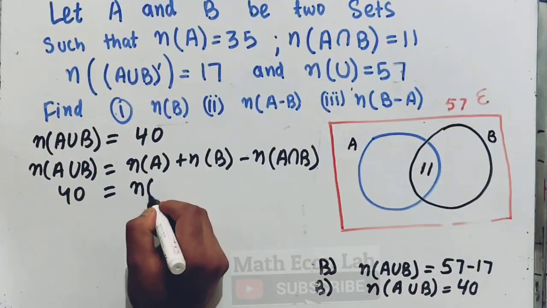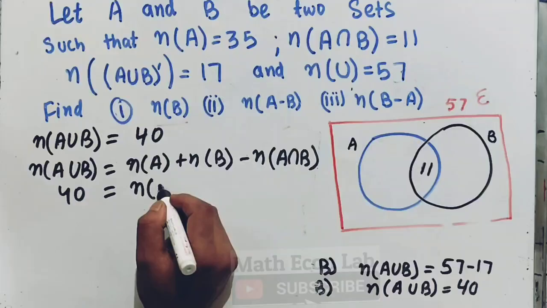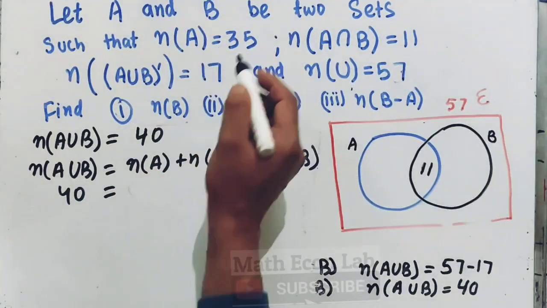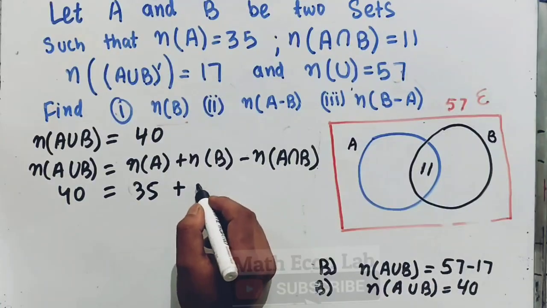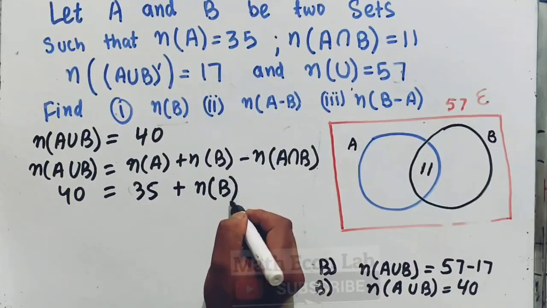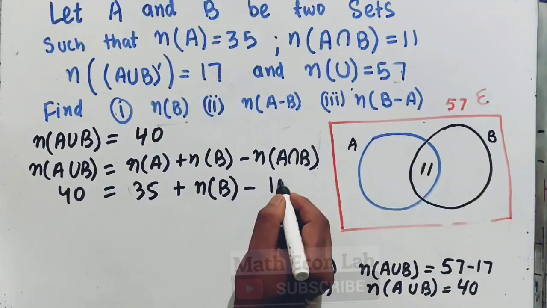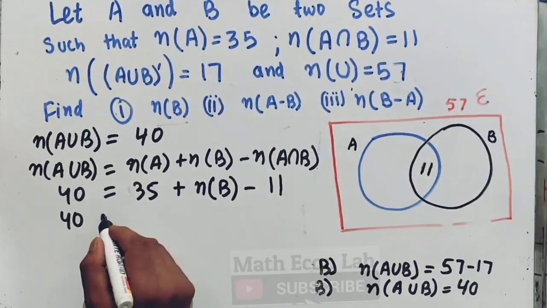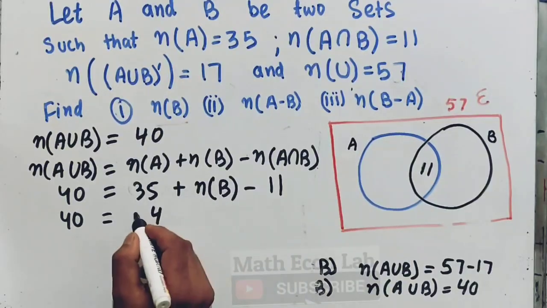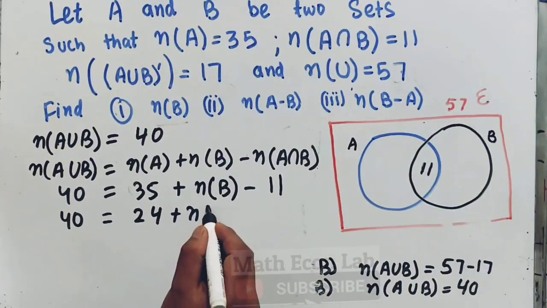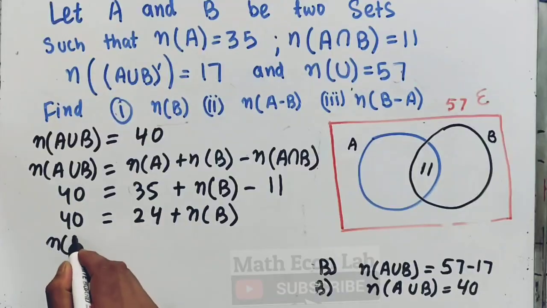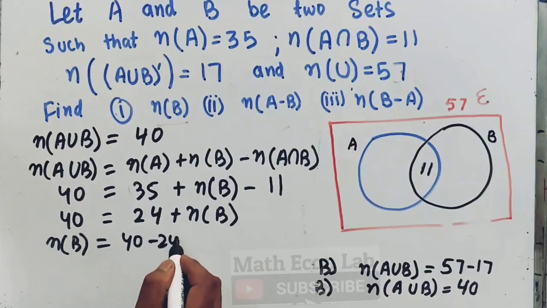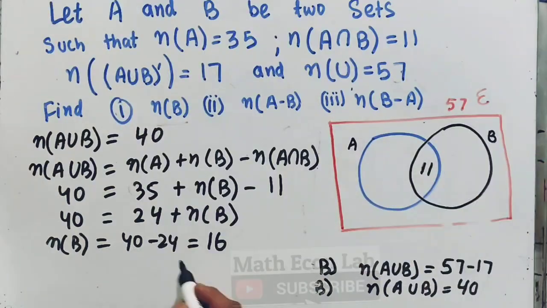The number of elements in A is given as 35, the number of elements in B we need to find out, and A intersection B is given as 11. So it will be 40 equals 35 minus 11, which is 24, plus the number of elements in B. So the number of elements in B will be 40 minus 24, which is 16. So the number of elements in B will be 16.